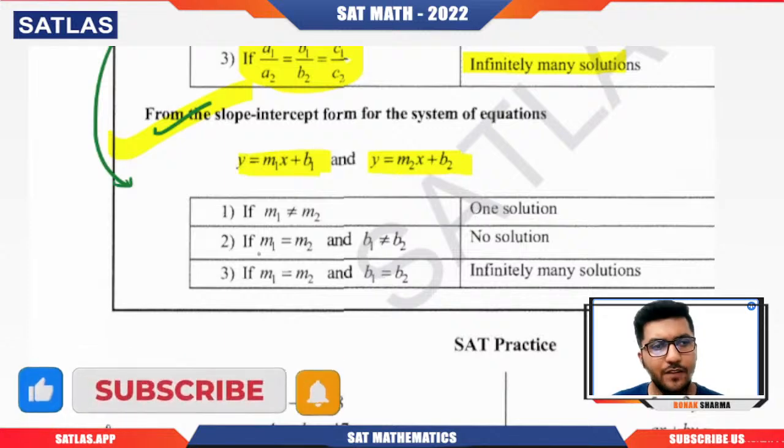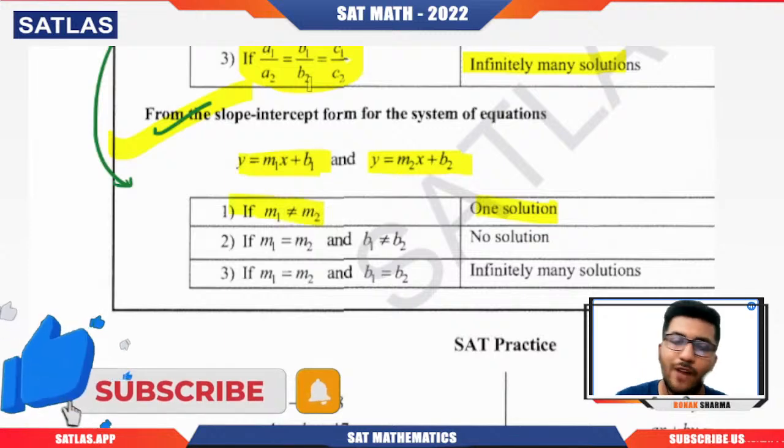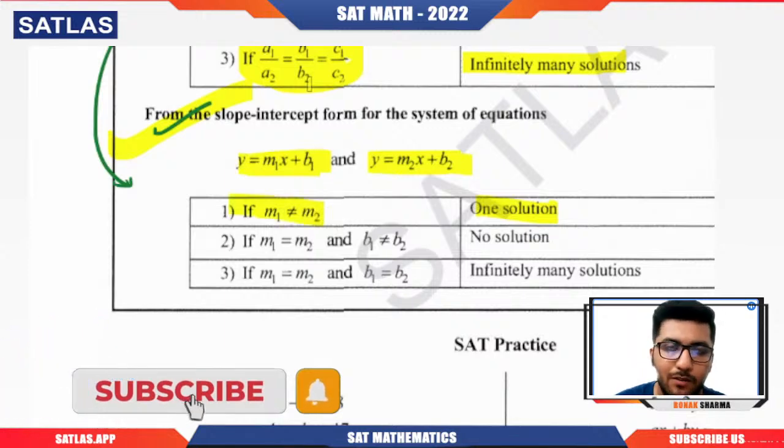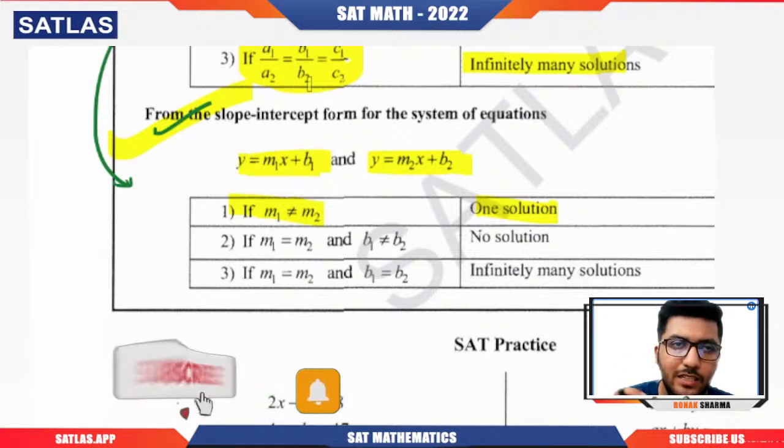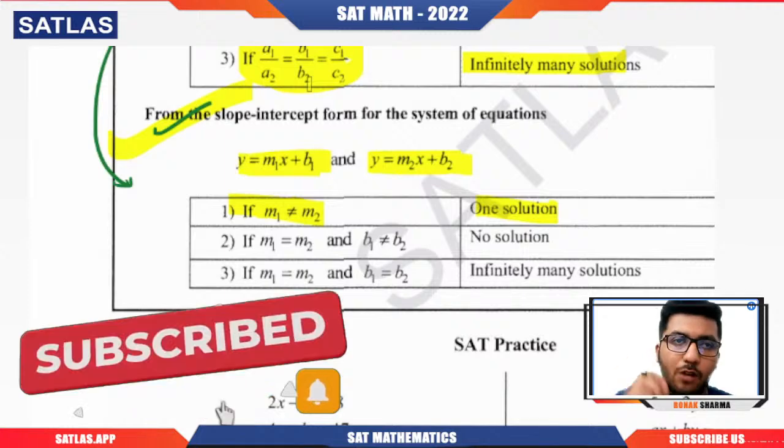So if we talk about this, then one solution means what? The slope values must not be equal to each other. If the slope values are not equal to each other, then the lines will always intersect. And when two lines intersect, they will always give you one solution.